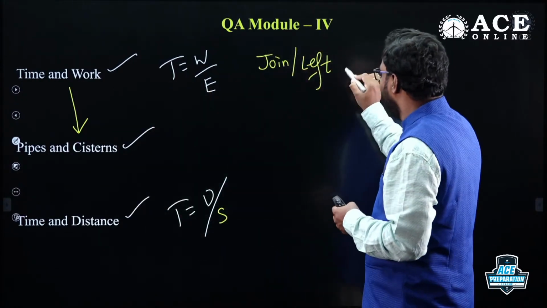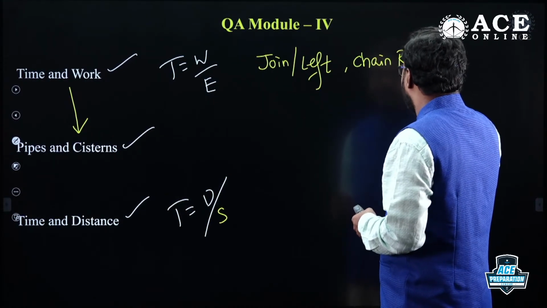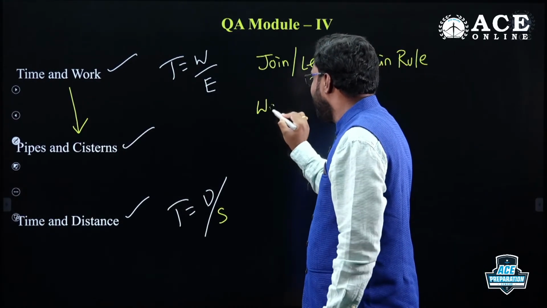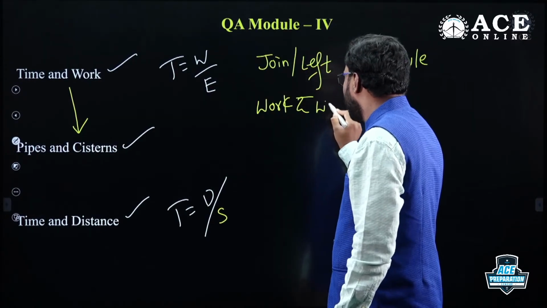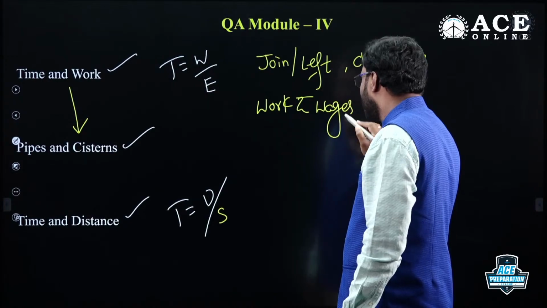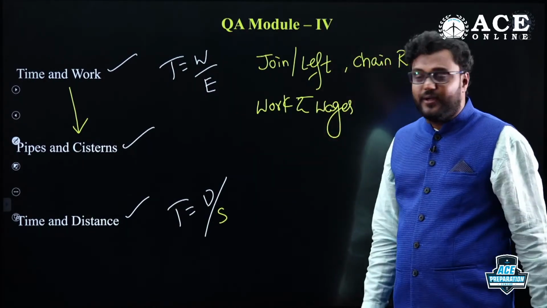And chain rule, you need to focus on in time and work. Work and wages: how you have to pay for the work. If 3 people are doing the work, how are you paying them after completing the work? That's what work and wages is going to be about.